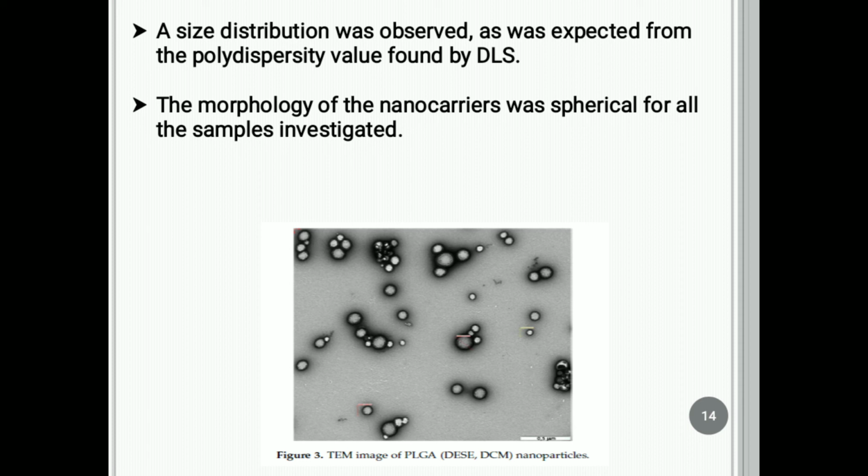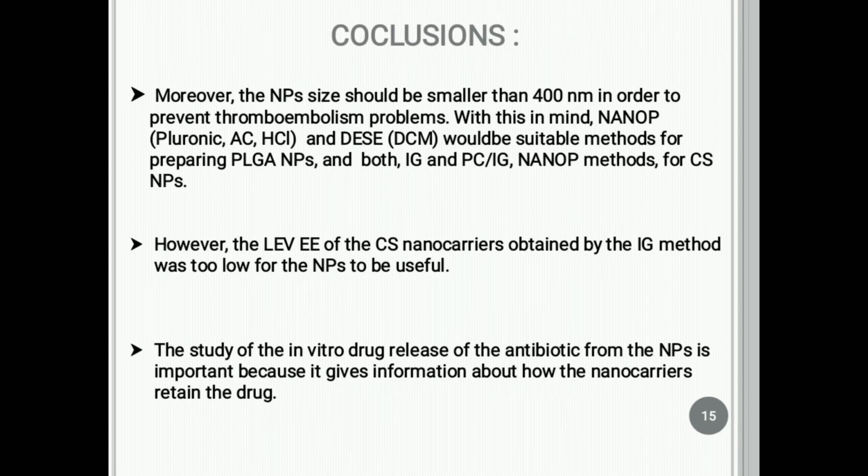A size distribution was observed, as expected from the polydispersity value found by the dynamic light scattering method. The morphology of the nanocarriers was spherical for all samples investigated.